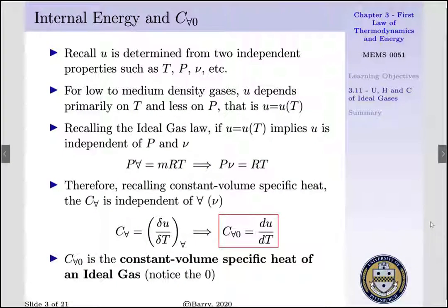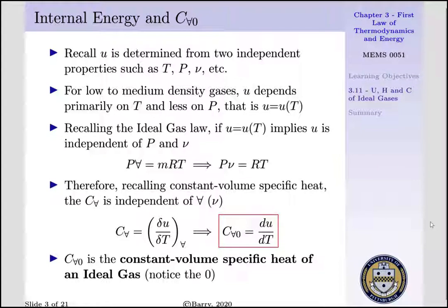For us to talk about internal energy and our constant volume specific heat, we have to recall that the internal energy of an ideal gas is determined from two independent properties, such as temperature, pressure, or specific volume. For low to medium density gases, our internal energy depends primarily on temperature and less on pressure. That is, we can say our internal energy is a function of temperature: U is equal to U of T. If we recall the ideal gas law, and if we state that U is equal to U of T, this implies that our internal energy is independent of our pressure and specific volume.